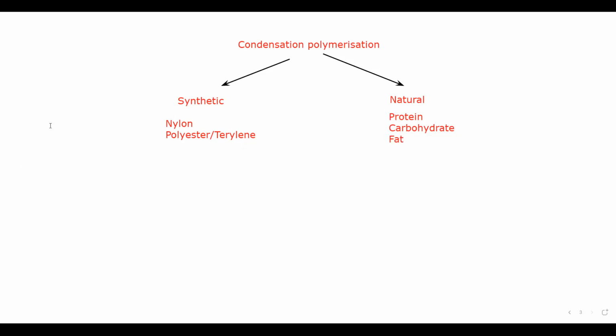Now first, the formation of synthetic polymer, or formation of a nylon. The important thing is they will give you the monomers and you have to draw the structure of the polymer. Synthetic means man-made, what we are making, and natural means by nature there is also a polymerization reaction, which results in protein, carbohydrate, and fats.